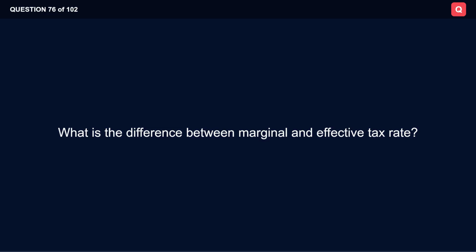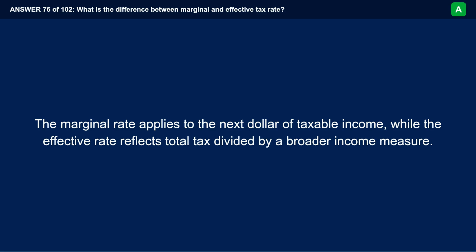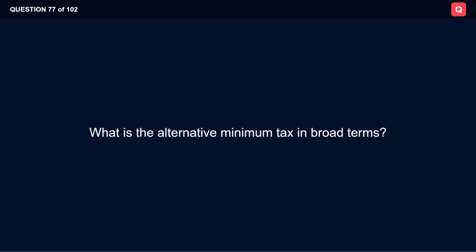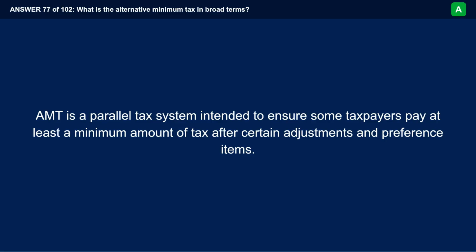What is the difference between marginal and effective tax rate? The marginal rate applies to the next dollar of taxable income, while the effective rate reflects total tax divided by a broader income measure. What is the alternative minimum tax in broad terms? AMT is a parallel tax system intended to ensure some taxpayers pay at least a minimum amount of tax after certain adjustments and preference items.